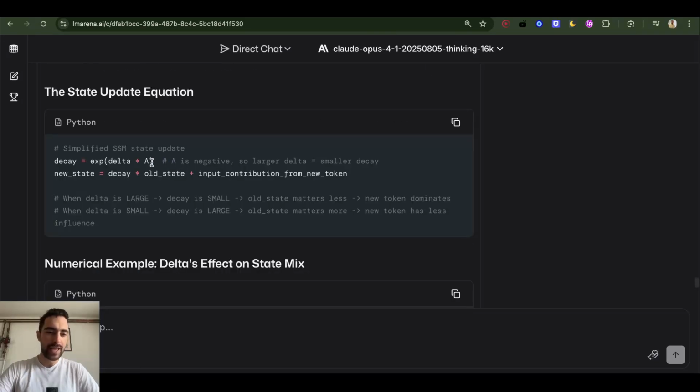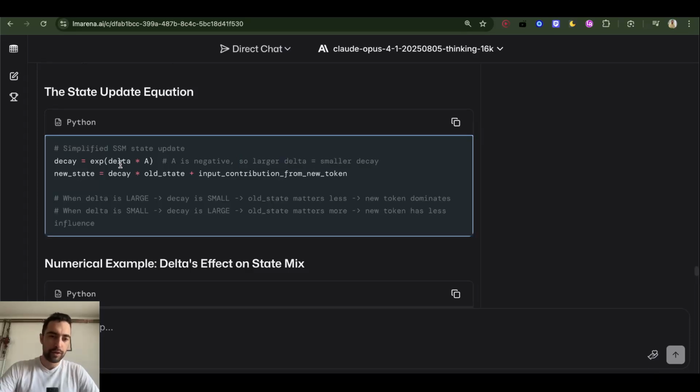So we have our A, which is a vector. I explained it in Mamba 2 from scratch. Mamba 2 is explained step by step in the playlist below. It also controls how much of the previous state is retained in the new state. So we multiply A with delta, and A is negative. So larger delta means smaller decay, because we say e to this, and a big negative number will give us a smaller number here, or a number closer to 0.